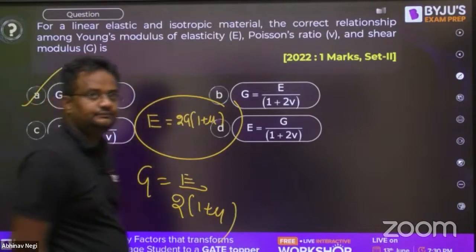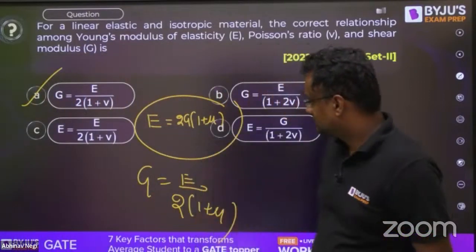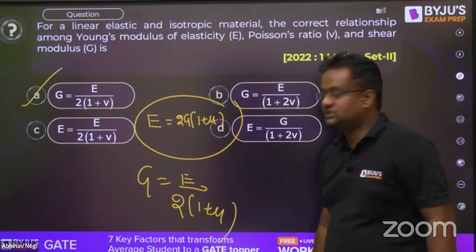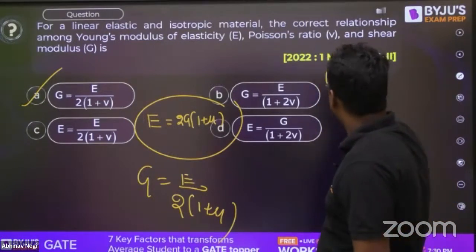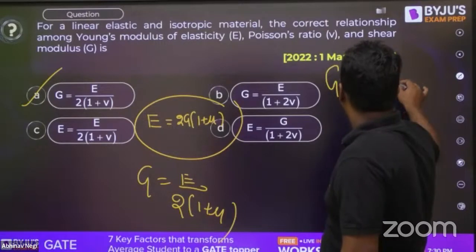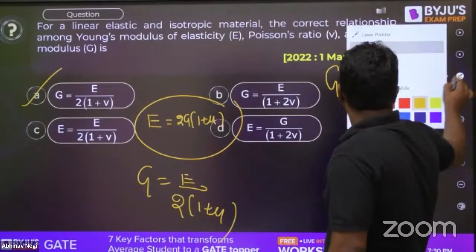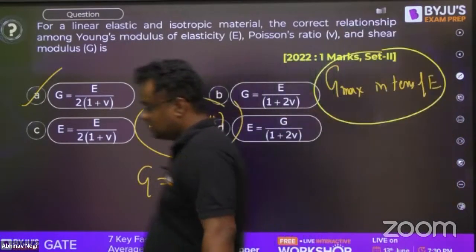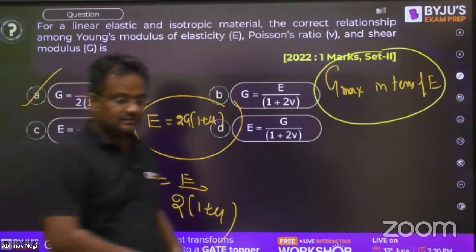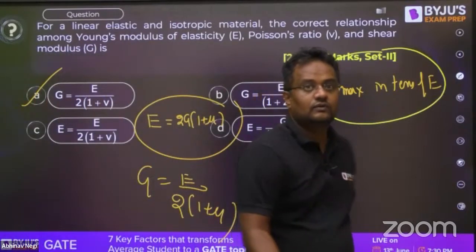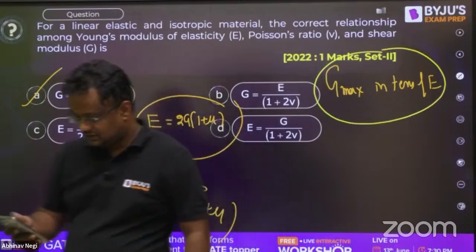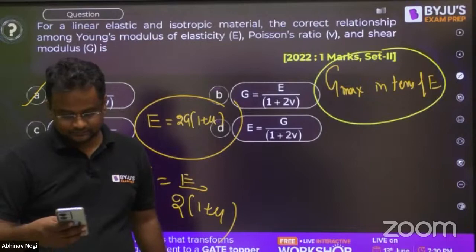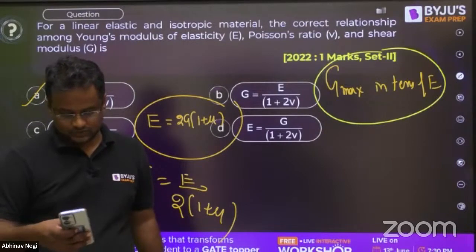That is option A. Guys, can you tell me what is the maximum value of G in terms of E? You might not have seen this in any previous year question. What is the maximum value of G in terms of E? Please tell me.